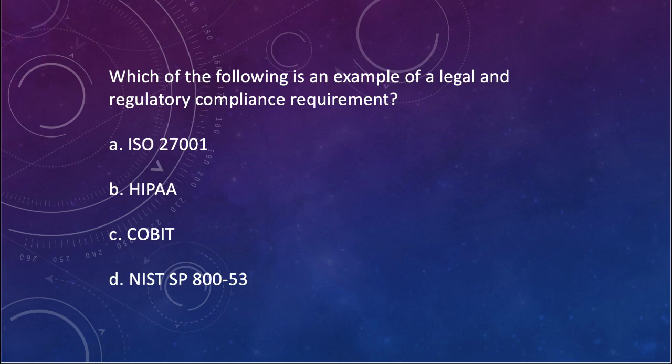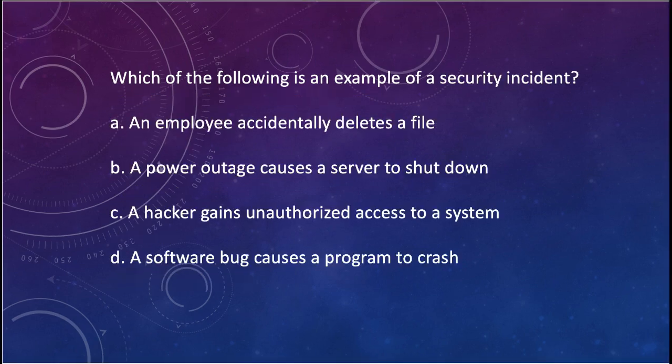Examples include HIPAA, GDPR, and PCI-DSS. ISO 27001, COBIT, and NIST SP 800-53 are all frameworks or standards that provide guidance on how to manage information security.